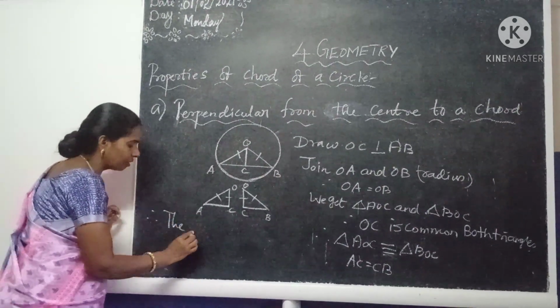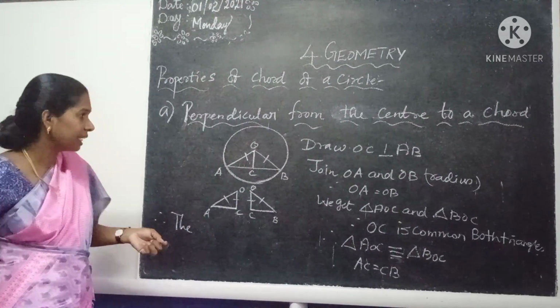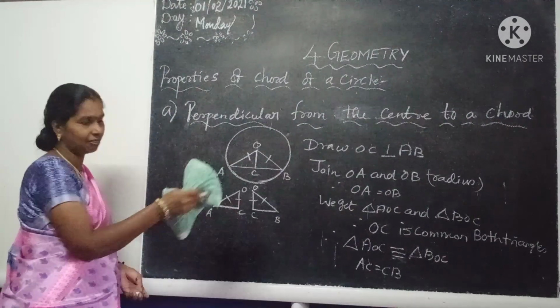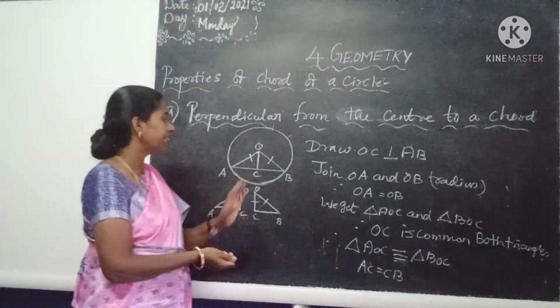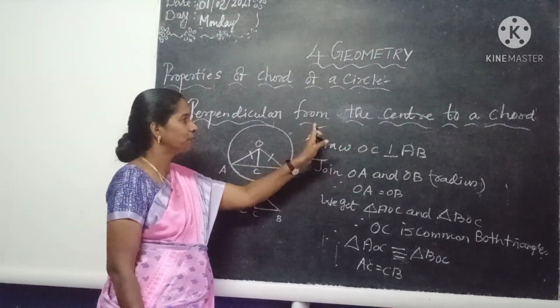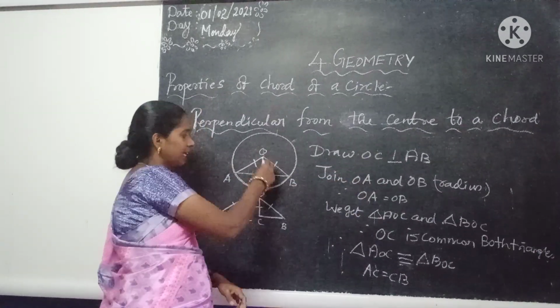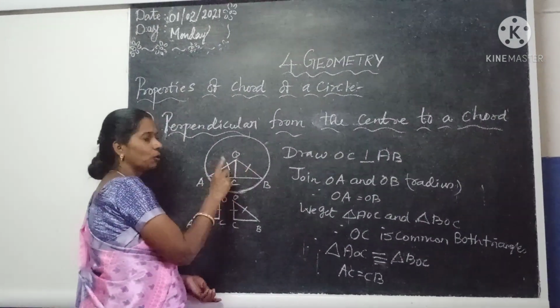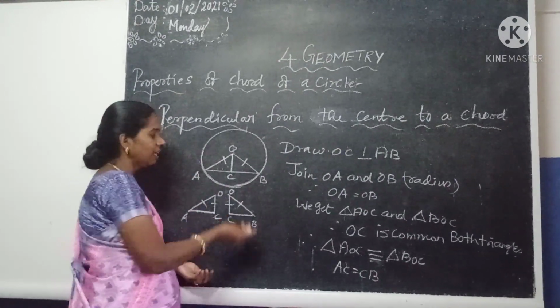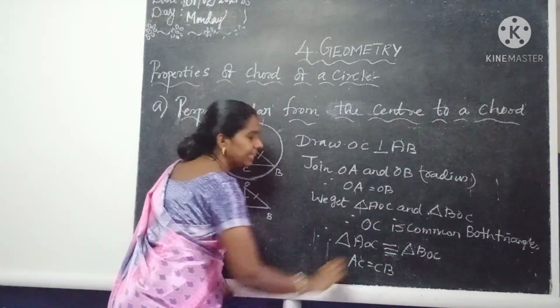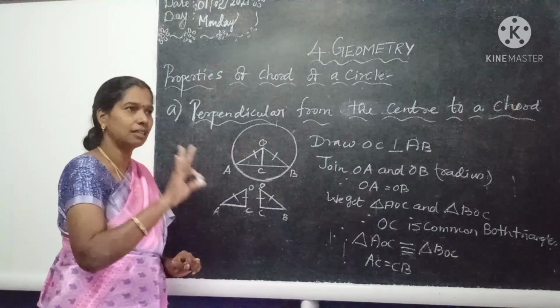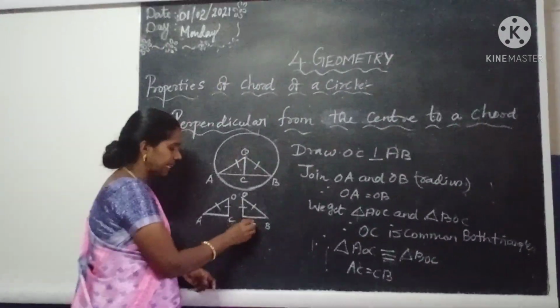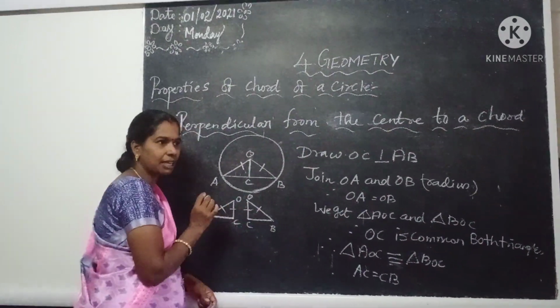Okay, students, you copy from your notebook, then I will write here. Again I am explaining how to prove this. First, I draw OC perpendicular to AB, and automatically OA and OB are radii. They are equal, and OC is the common side. Now we have to consider the third side, AC and CB.